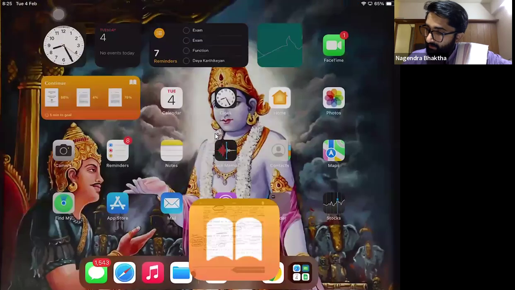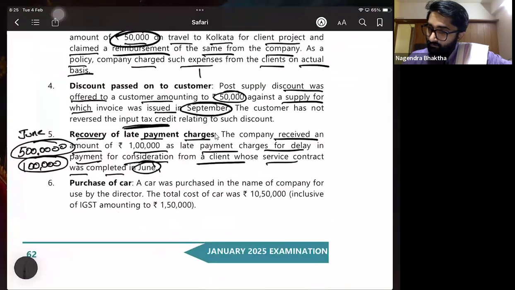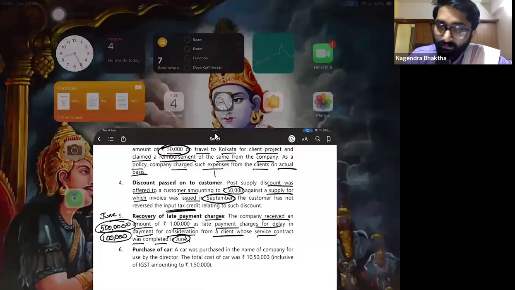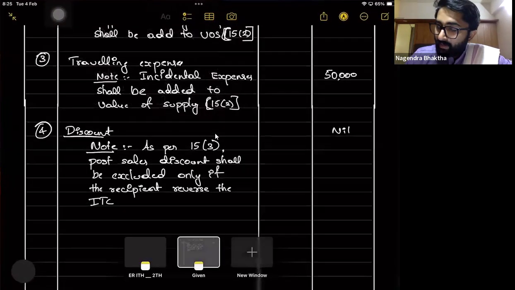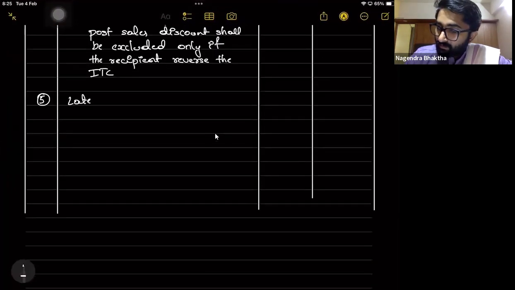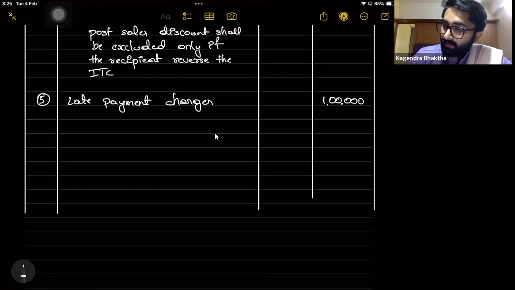So what do you write here? Fifth point, that is, what is the fifth point? Late payment charges. That is 1 lakh rupee. 1 lakh. Here, note that. What is the note that you write?